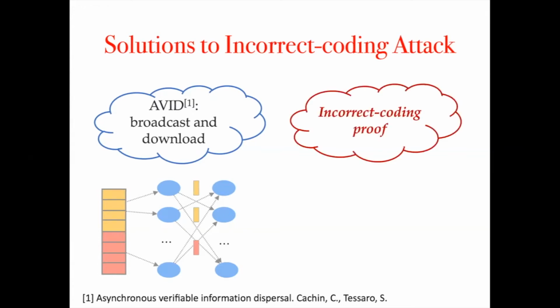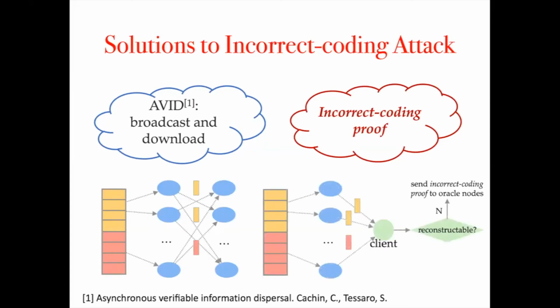An alternative approach is to use an incorrect coding proof. A client who wants to retrieve the block will request chunks from oracle nodes. When the attack happens, the client will find the block undecodable even with enough data, and thus can detect the attack and generate a proof to notify oracle nodes.